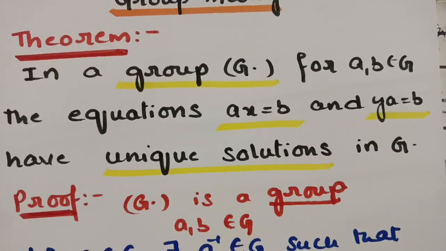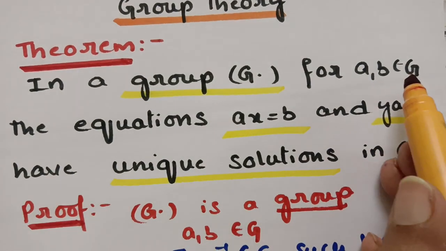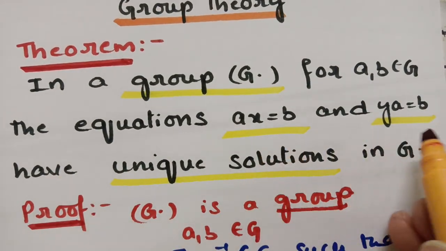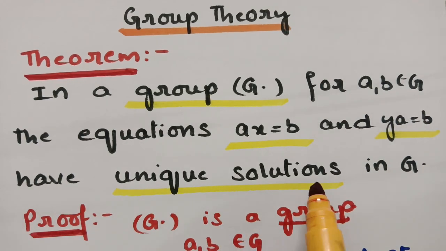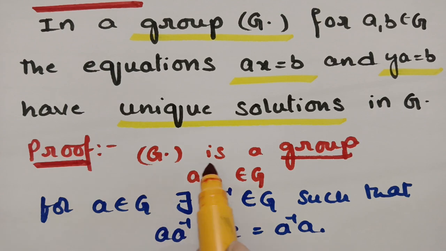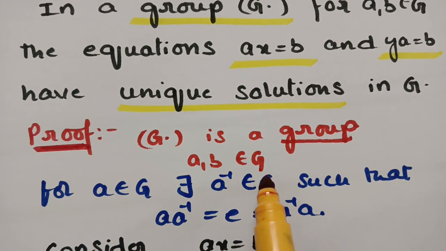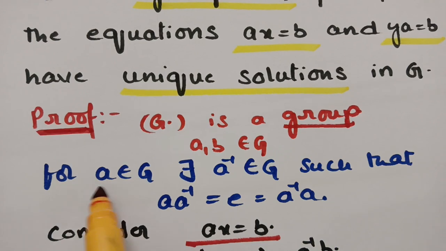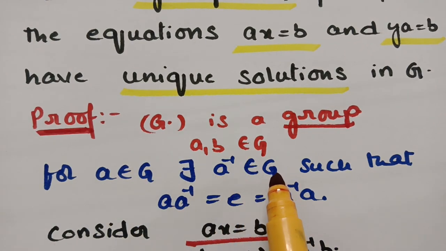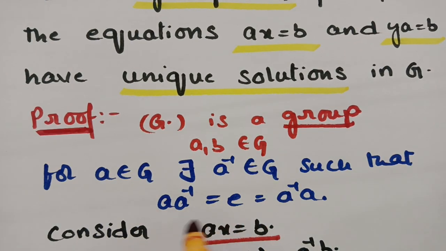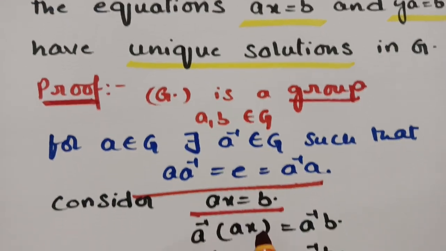So ya is equal to b has a unique solution. See, first thing here is what is given: in a group G, a comma b belongs to G. The equations ax is equal to b and ya is equal to b have unique solutions in G. And now see here in the proof, what is given? G dot is a group and a comma b belongs to G. So G has four properties: closure, associativity, identity, and inverse. Now I am using the inverse property. If a belongs to G, a inverse also belongs to G, such that a into a inverse is equal to e is equal to a inverse into a.